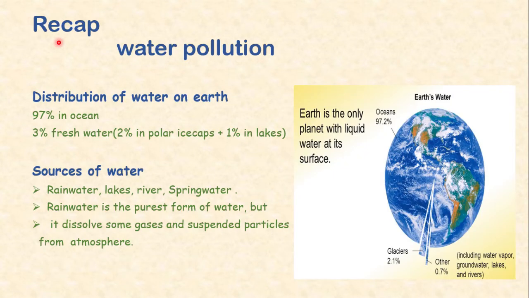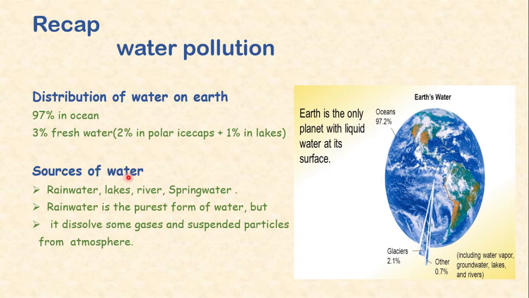Let's recap our previous topic, that was water pollution. How much water is present in ocean? That is 97% in ocean. And how much is found as fresh water? Only 3% of water on our earth is found as fresh water, that is 2% in polar ice cap and 1% in the form of lakes, water vapors, ground water, and rivers.